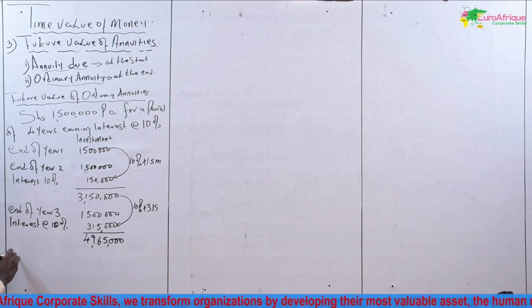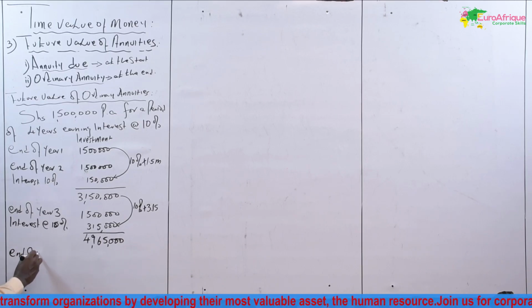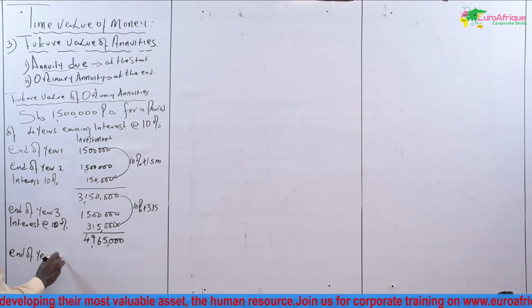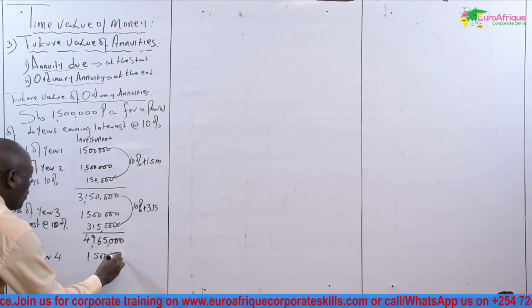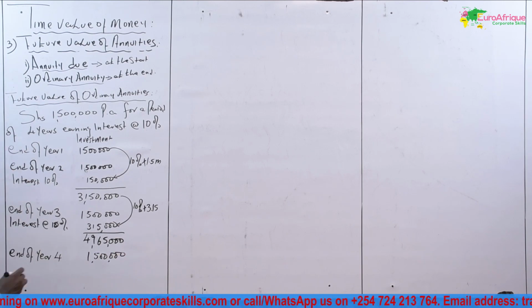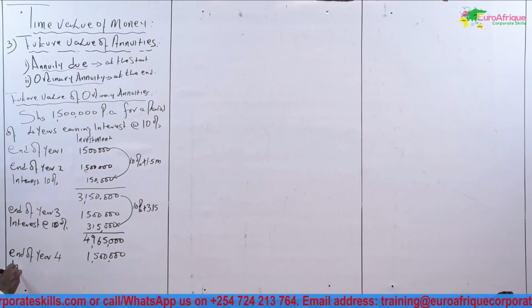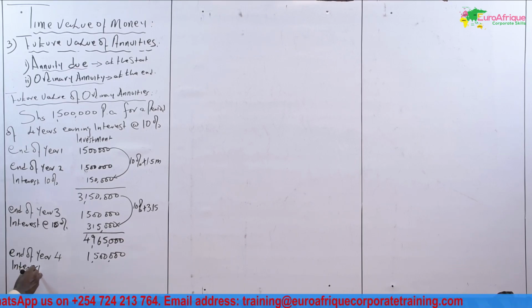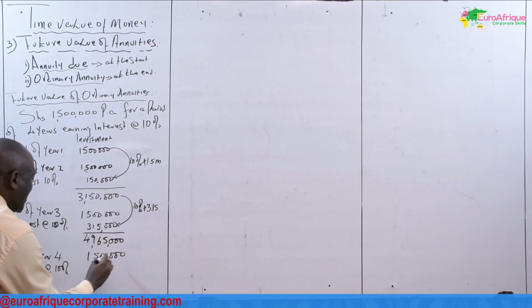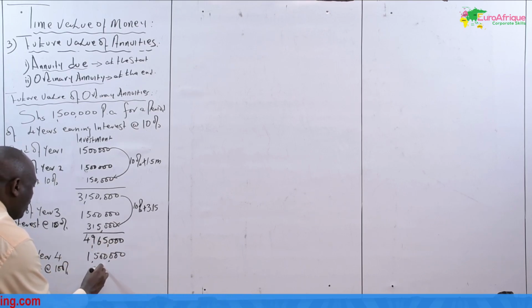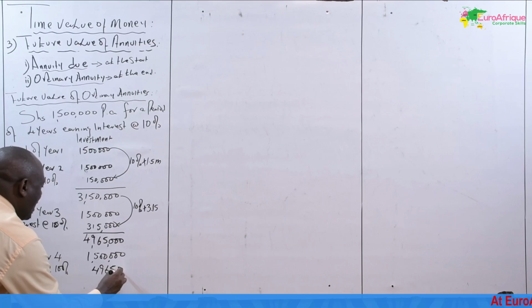Then we take end of year 4. This investor will have 1.5 million. We'll put 1.5 million. This investor will earn interest at 10%, which is 496,500.